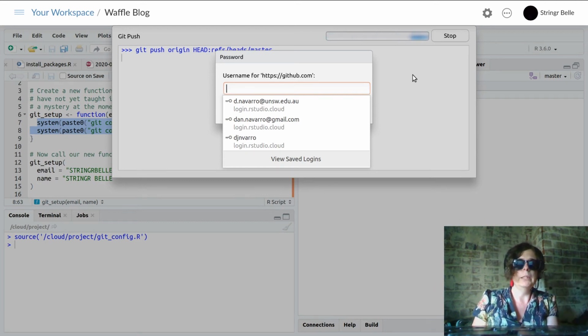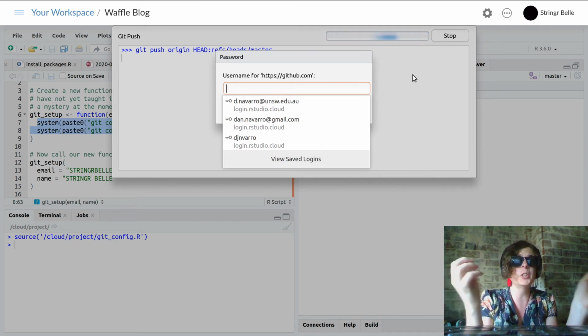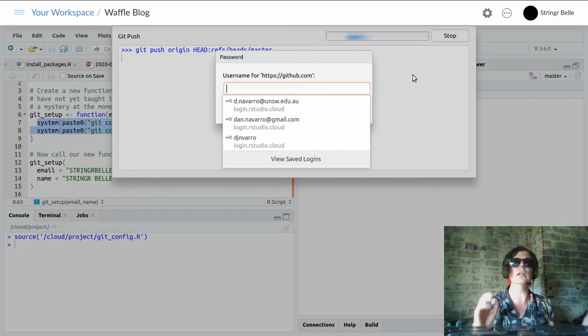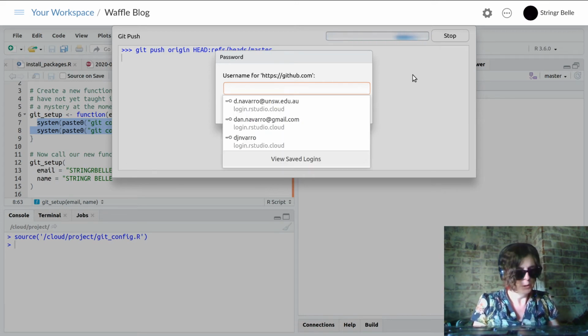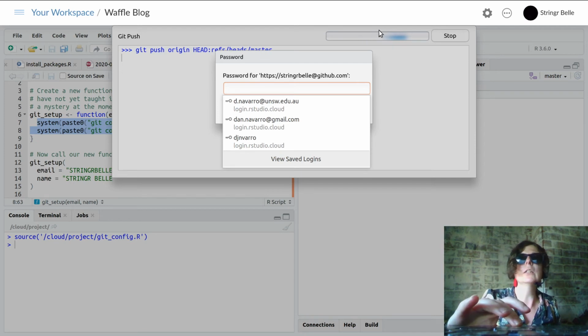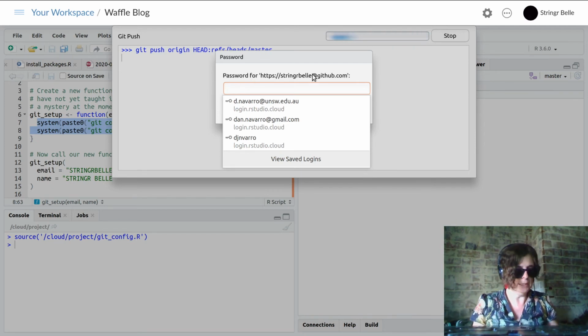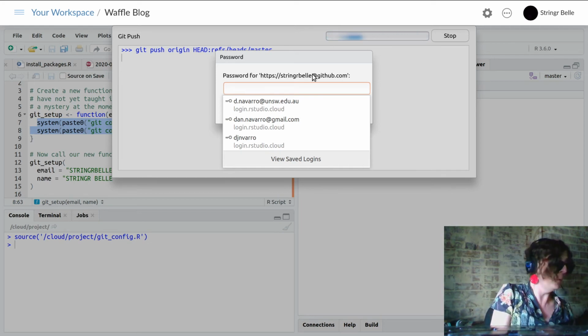If you do what I'm about to do, it doesn't save the passwords anywhere, so you'd have to do it every single time. Yes, there are ways of setting this up in RStudio so that you don't have to type it in every time. I am not covering that today. Okay, so username is going to be Stringer, I've typed that wrong, Stringer Bell, which you'll just have to believe me, and there we go. Password for that is the thing that I wrote down, and I'm just going to try and, oh yes, I wrote down a password.